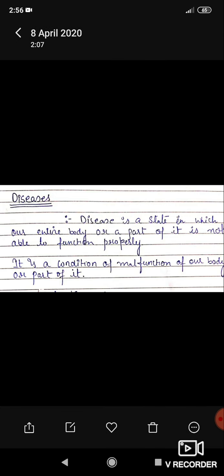In the last lecture, we talked about the balanced diet. In today's class, we start a new topic of the chapter, and the name of that topic is disease. So, what do you understand by disease? Can any one of you explain?